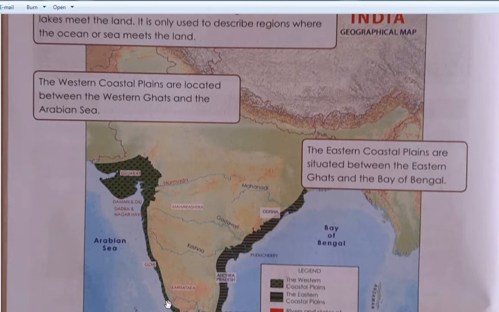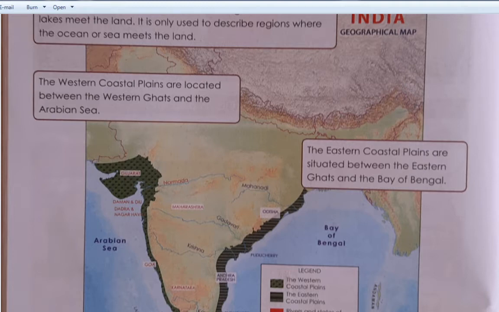Because of that we call it the coastal plains. This land is low-lying, flat and near to the sea or ocean. Here you can see these lands are low-lying compared to the surrounding area. These lands are flat, so we call it coastal plains.